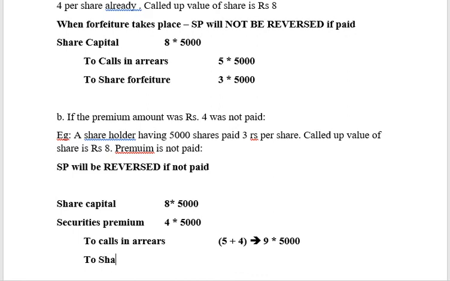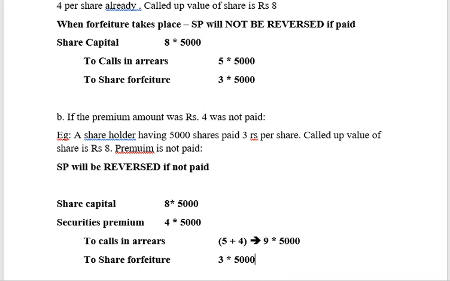Share forfeiture. What is the amount of share forfeiture, friends? Share forfeiture is going to be whatever is the amount received, 3 into 5,000. Clear? So, when securities premium is paid, it is not going to be touched because once received, it is received. It is not going to be treated as share forfeiture.